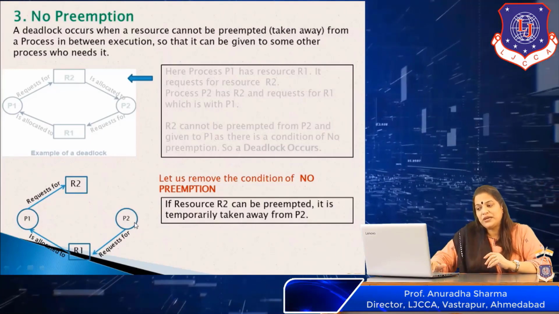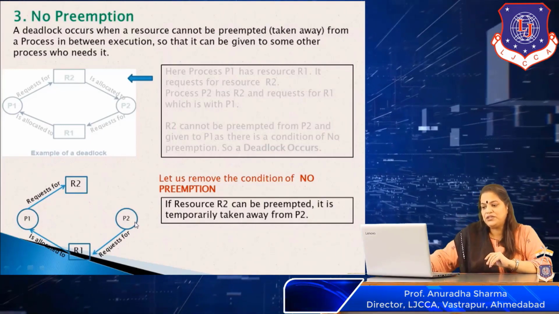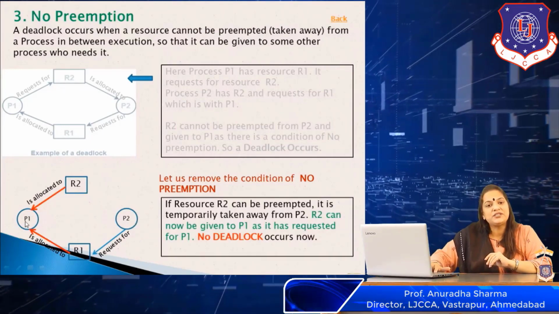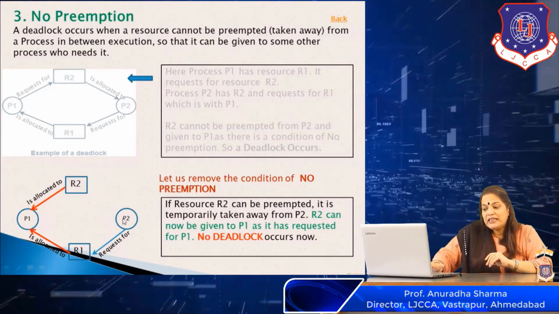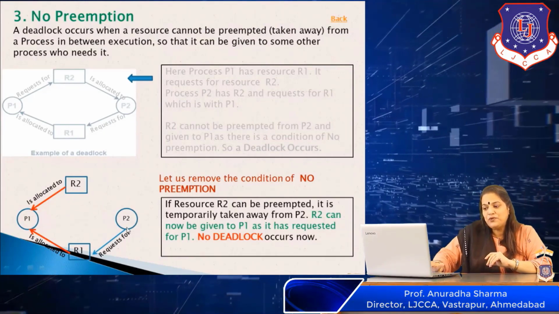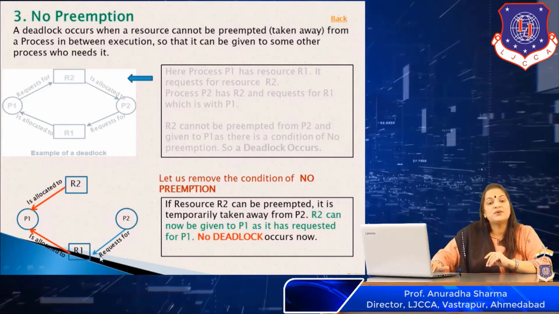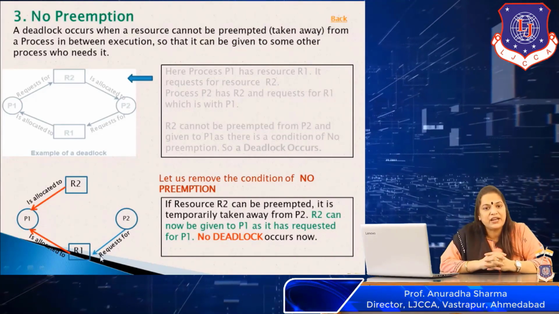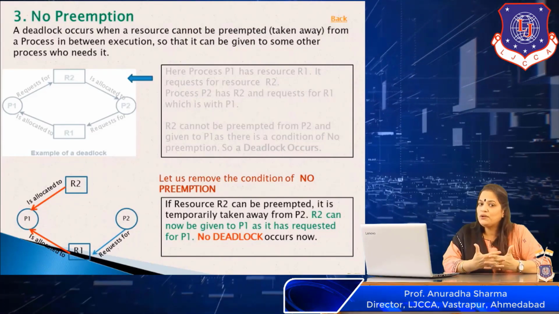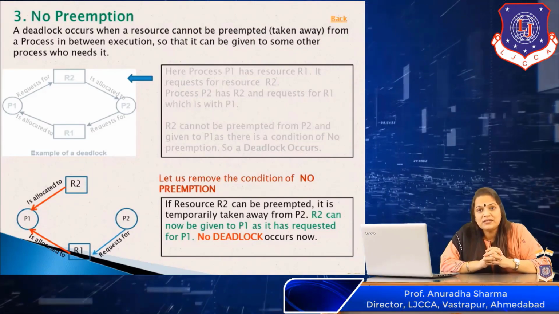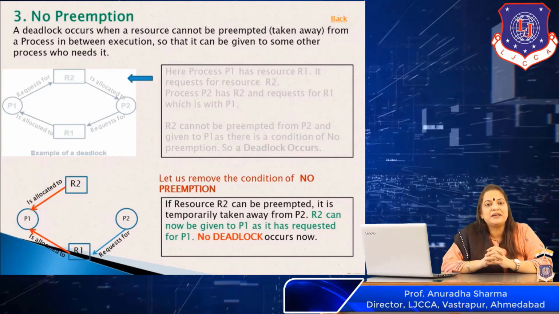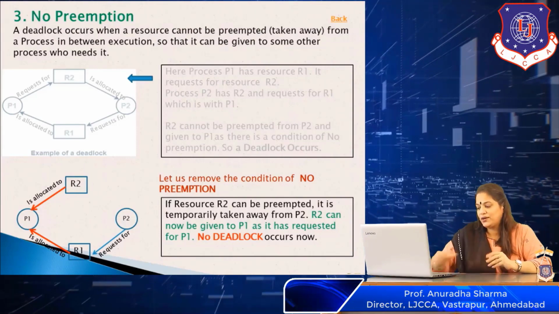Now if R2 can be temporarily taken away from P2, it can be allocated to P1. So here we have preempted R2 from P2 and given it to P1. Again, there is no situation of a deadlock, no cyclic formation over here. So if I make my resources preemptible resources, I can come out of the situation of a deadlock.